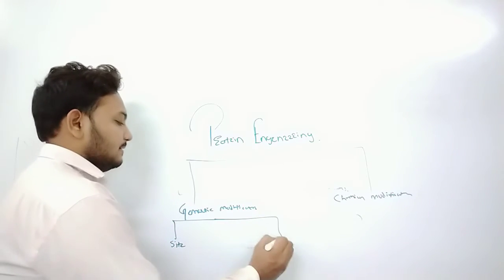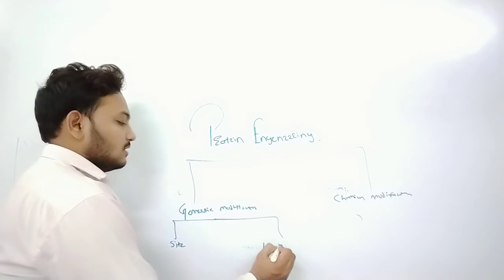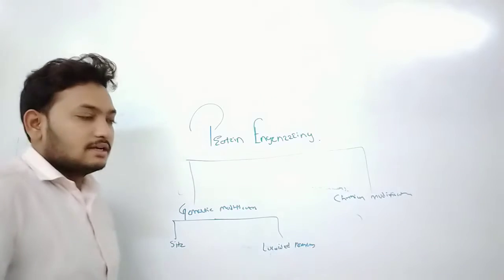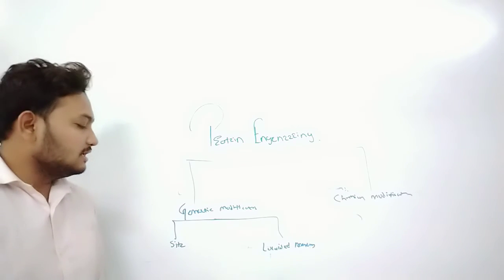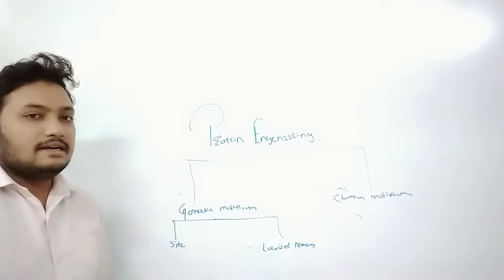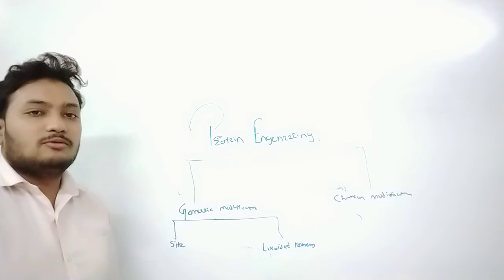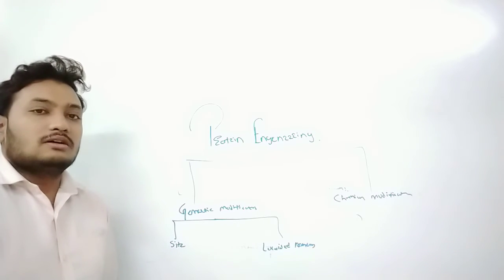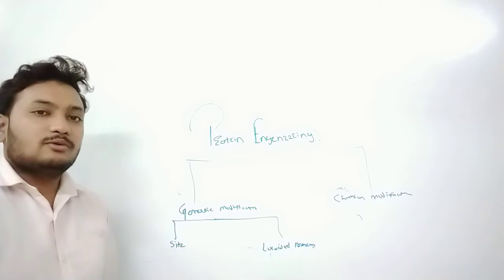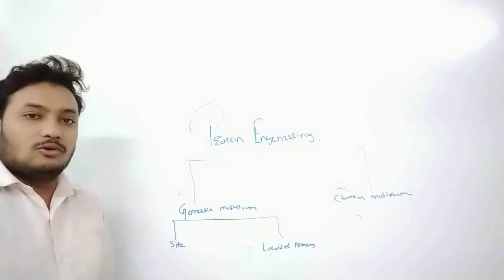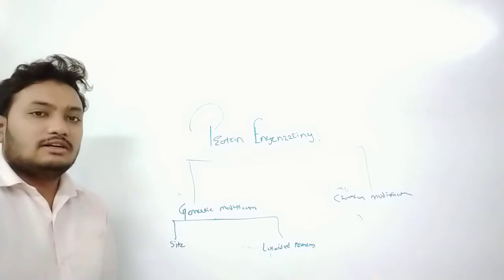Localized random mutagenesis. These are the two types of genetic modification: site-directed mutagenesis and localized random mutagenesis. Okay, site-directed mutagenesis we have already discussed in detail in our earlier lectures. A particular site of the molecule can be changed through the different techniques involved in site-directed mutagenesis.